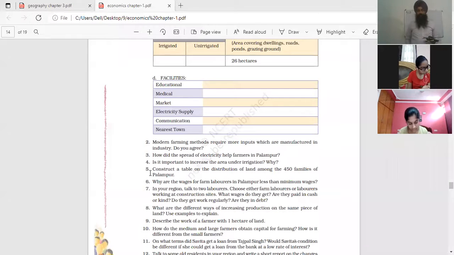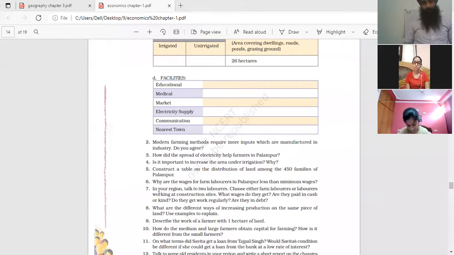So leave that question. In that question, we have to explain the composition of the population. For example, families with less than 1 hectare of land number 150 in Palampur. Families with 1 to 2 hectares number 240, and those who own more than 2 hectares are generally 60 in number. So a total of 450 families are present in the village Palampur.